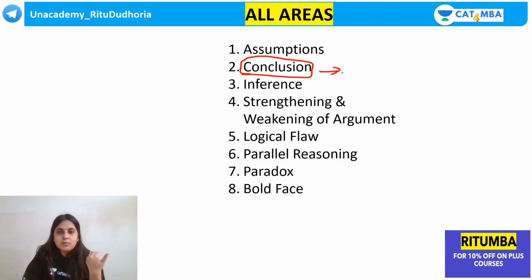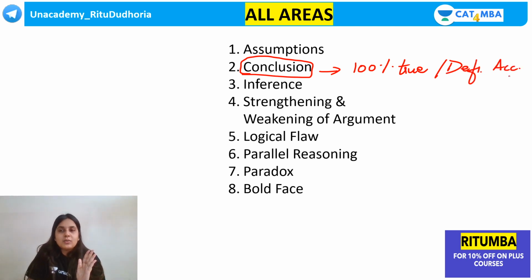The basic guideline that I want you to remember for conclusion is something which is 100% true or which is definite according to the passage. Okay, that is called as your conclusion.